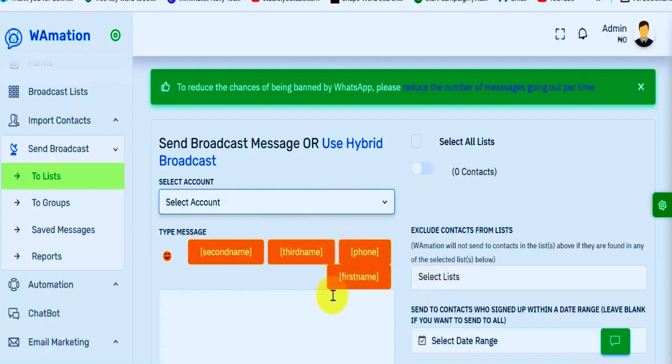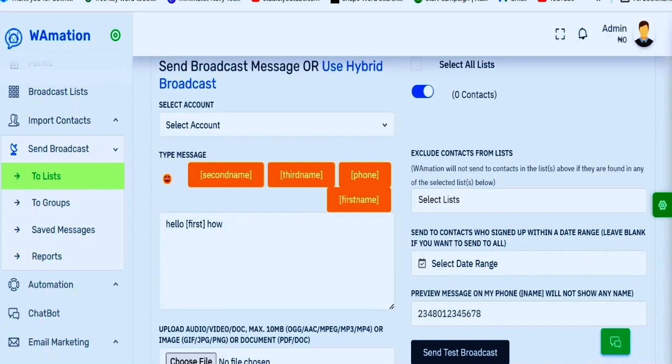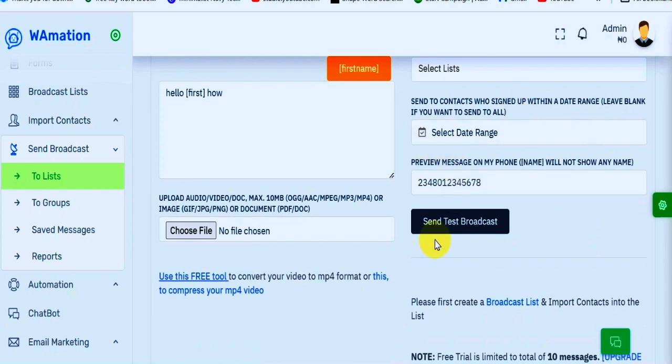So when you are typing your message, let's say you say hello, you now put in open brackets. Then let's say your target is the first name, which is this very one. You put first name here, then you close it. How are you? Blah blah blah, and the rest of them. This is how you put in the customized message for every individual in your contact list. So you continue that way. When you are done, you send the broadcast. That means if you want to test for the broadcast, you click send, you run it.